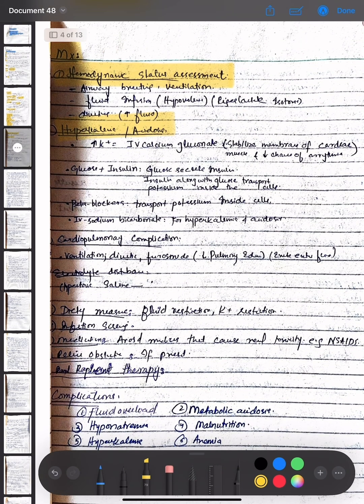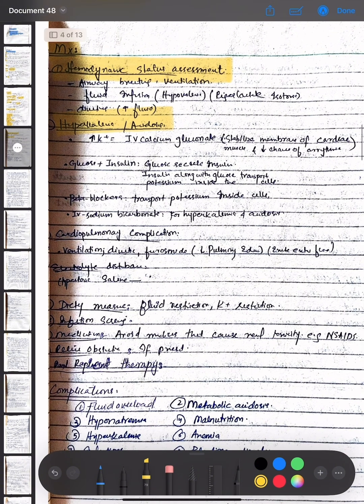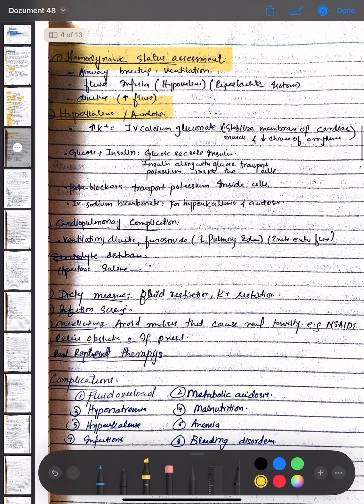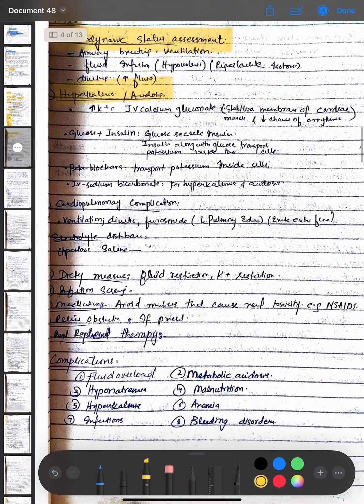For increased potassium, intravenous calcium gluconate is given, which stabilizes the membrane of cardiac muscle and decreases the chance of arrhythmia. Glucose and insulin are given: glucose stimulates insulin secretion, and insulin along with glucose transports potassium inside the cells. Beta agonists are given to transport potassium inside the cell. Intravenous sodium bicarbonate is given for hyperkalemia and acidosis.